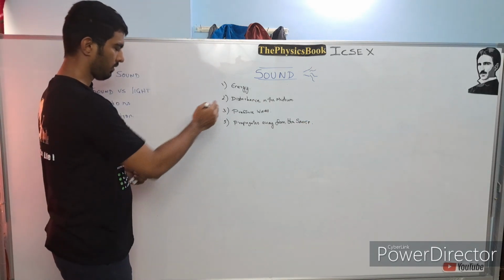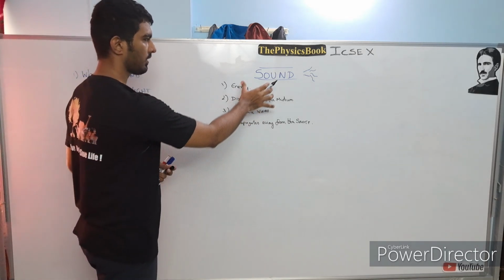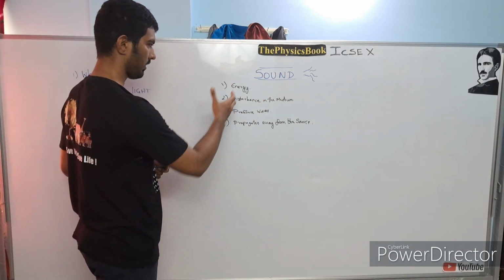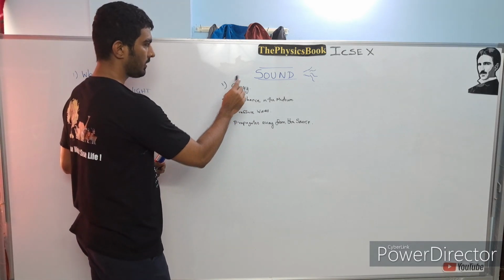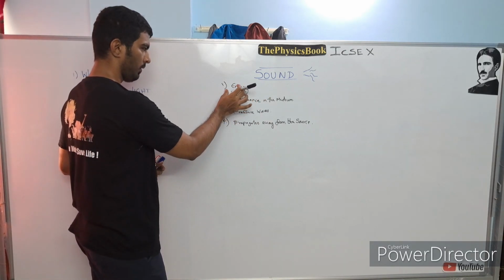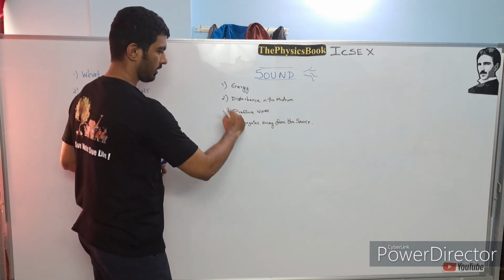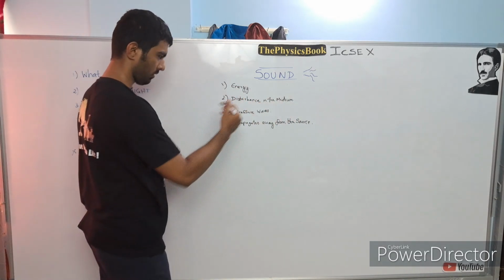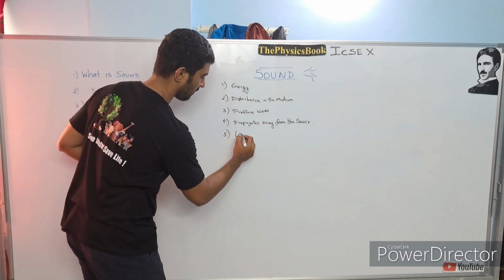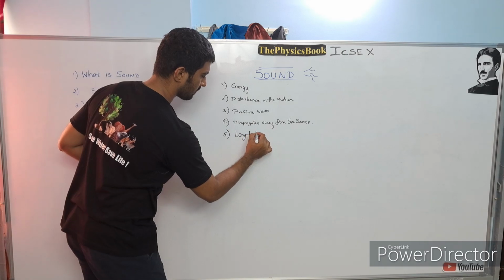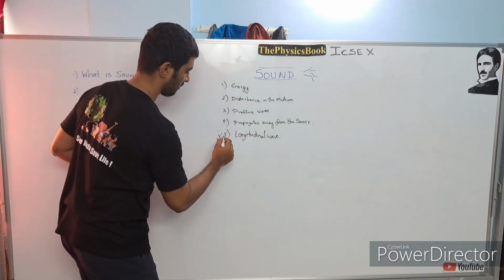So these are the four key points which characterize what is a sound. Sound is nothing but an energy. We all know that everything in this universe is comprised of some energy, and sound is also a form of energy which causes disturbance in the medium, and it's in the form of pressure waves that propagates away from the source. Let's take an example to discuss this, and there is one fifth point which is very important. This is a longitudinal wave. And this is very important, might be asked as a one mark question.